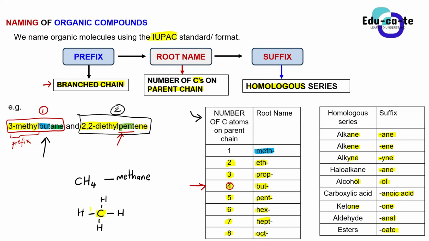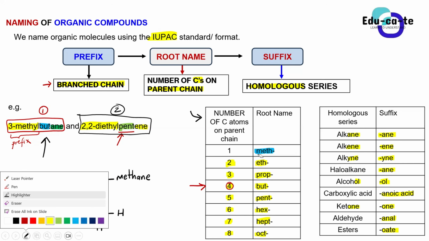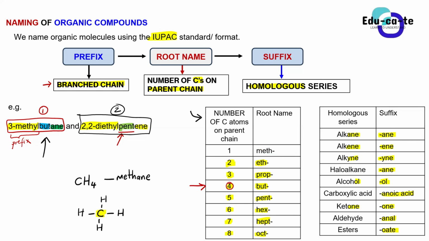So this one carbon tells us that this is a what? A meth. So our root name here is going to be what? Meth. You guys see the "meth" from the table here, M-E-T-H. That is why the first part of this name is "meth". There is no side chain here, so we start with the root name straight away, which is the "meth" part. Then the last part of the name is an "-a". Do you see, guys, that it's an "-a"? So what does this tell us?